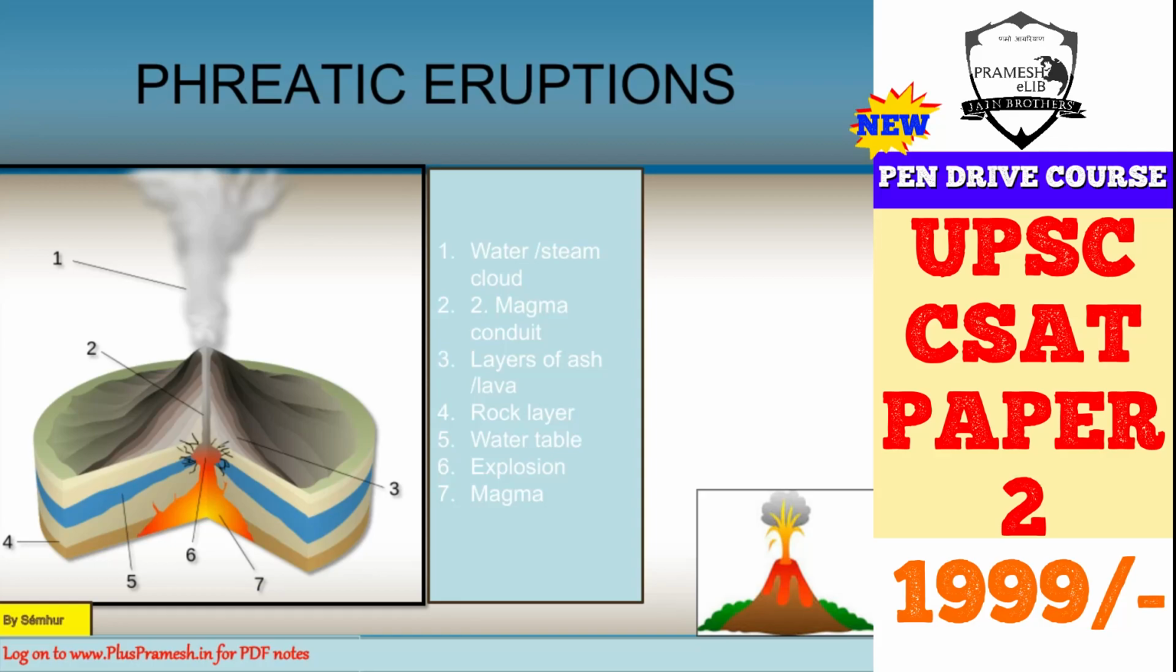So sometimes a combination of eruptions can be seen. For example, there could be something like the phreatic Plinian eruption or phreatic Pelean eruption. Okay, it means it's a combination of two types of volcanic eruptions. So let's understand how it happens.